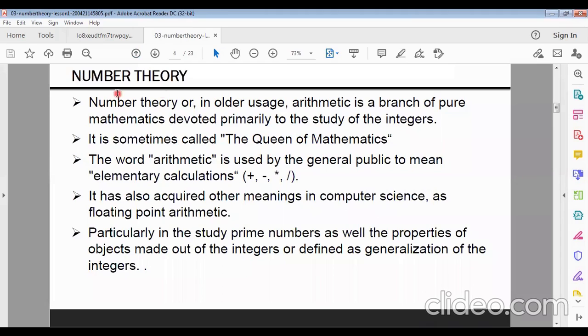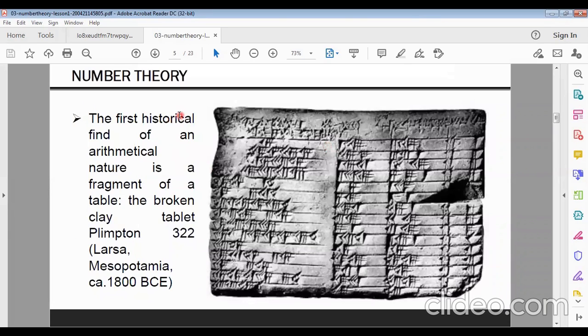And a number system is a part of number theory. Sometimes number theory is called queen of mathematics because everywhere we are using numbers. So this is the historical notes on number theory.